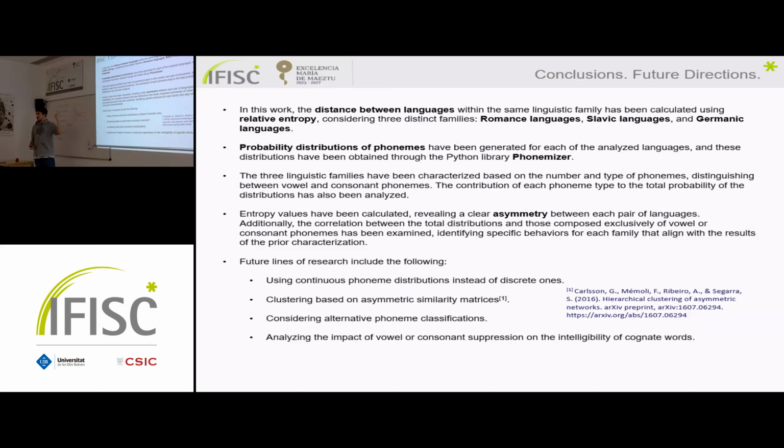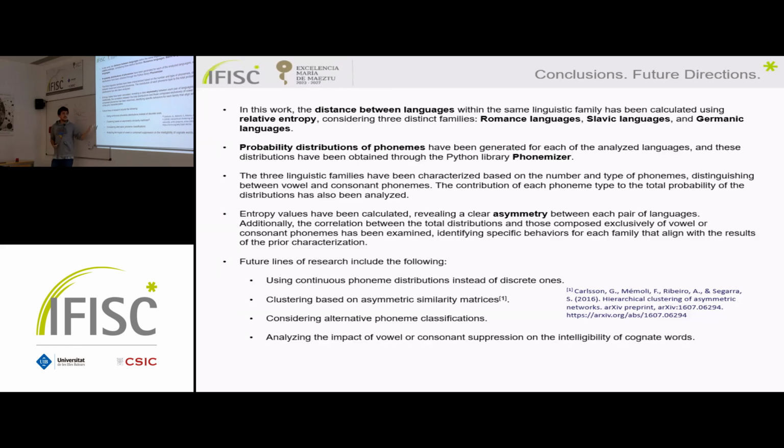Well, the values of the relative entropy will be higher. So it will be interesting to consider continuous distribution for the phonemes, as when someone is not a professional in hearing the sounds of the phonemes, maybe he cannot recognize that specific phoneme, and he can relate it with some other thing, but they form part of the same equivalence class, per se, in some way.